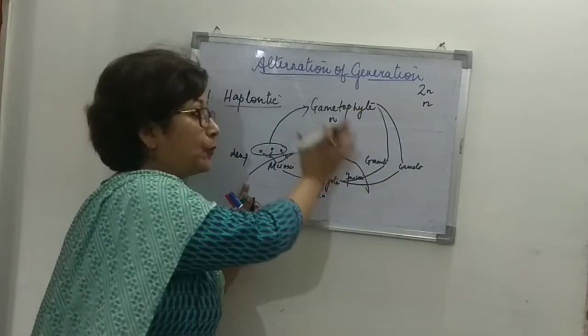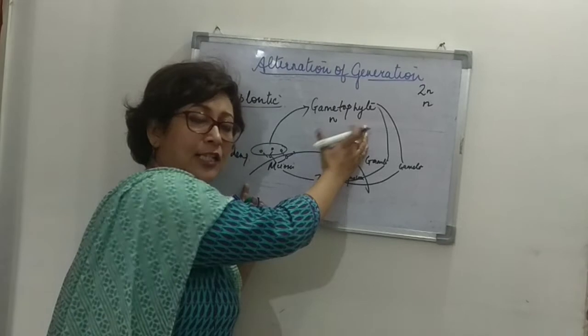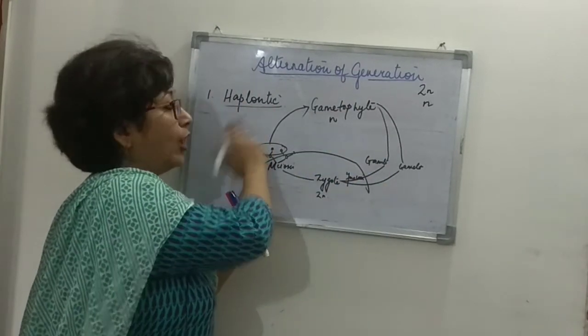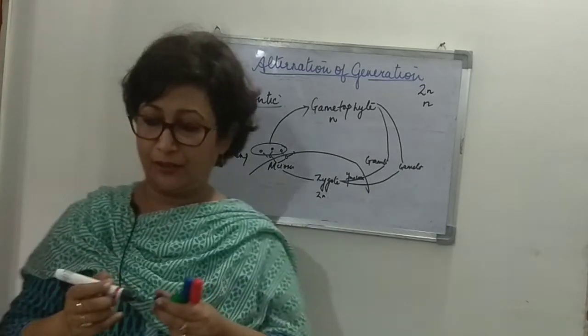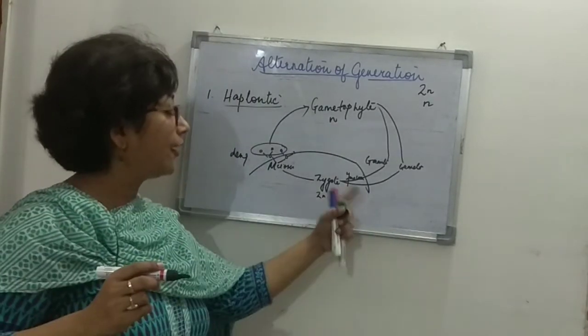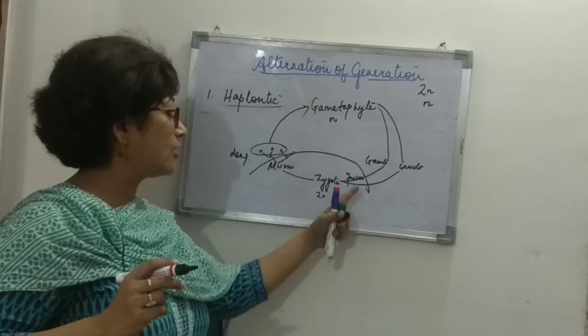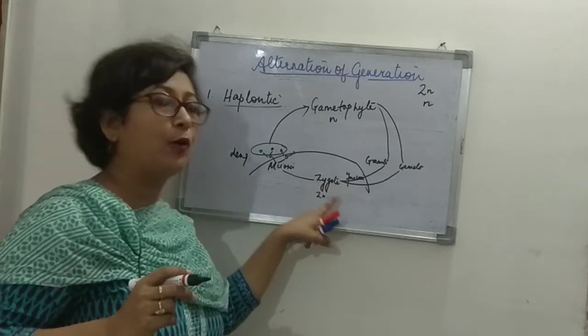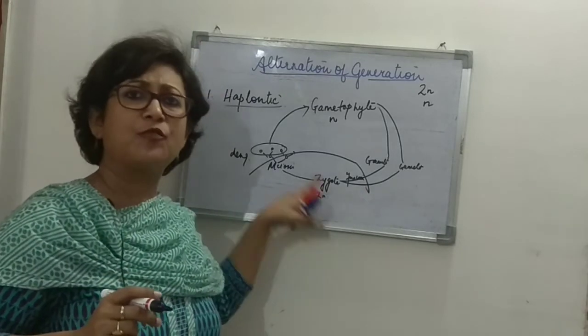Since it's a haploid gametophytic phase for most of the life cycle, it is called the haplontic life cycle. Now this curve here represents only a short lifespan, the sporophytic phase, which is very short-lived.